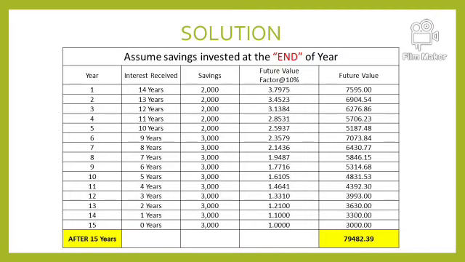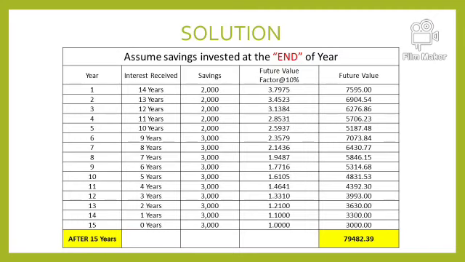So the future value factor, that is the fourth column, whatever amount we are saving, 2000 rupees will grow for 14 years. So 3.7975 is the 10% interest for 14 years factor. So when we look into the future value table and the combination of 10% and 14 years, the future value factor will be 3.7975.